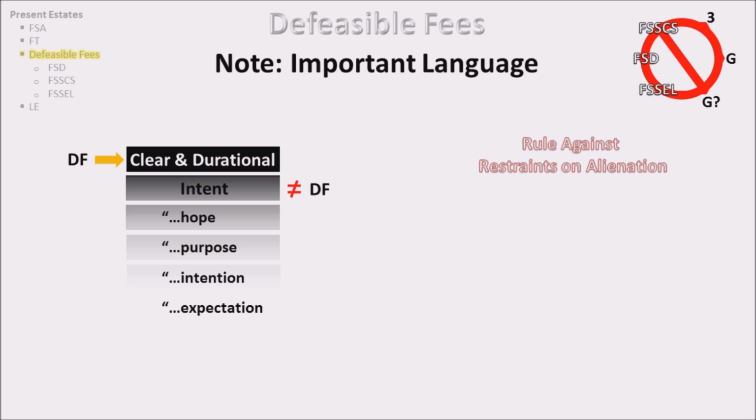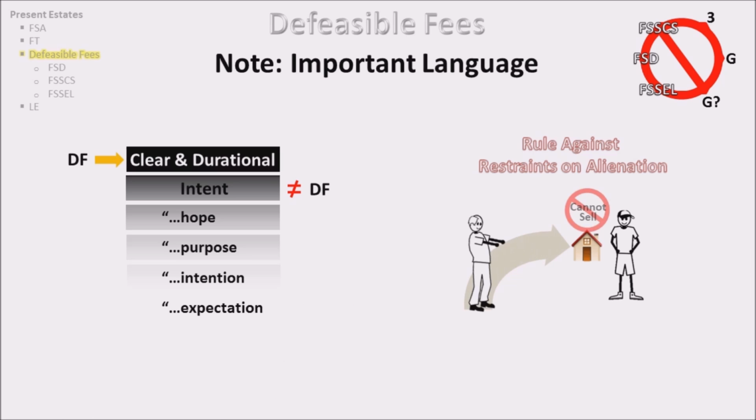The rule against restraints on alienation also limits the language of a defeasible fee. Language that completely restricts the ability to sell is void. For example, A conveys to B, but if he ever tries to sell, then to C. This is an absolute restraint on alienation, and is considered void. Instead, B has a fee simple absolute.